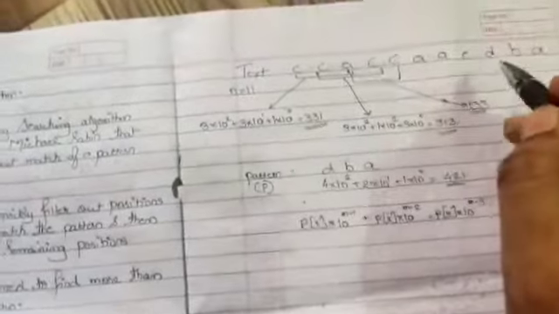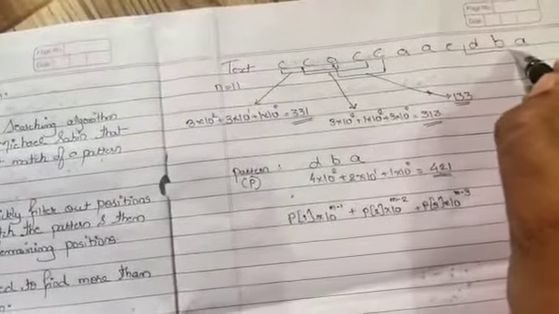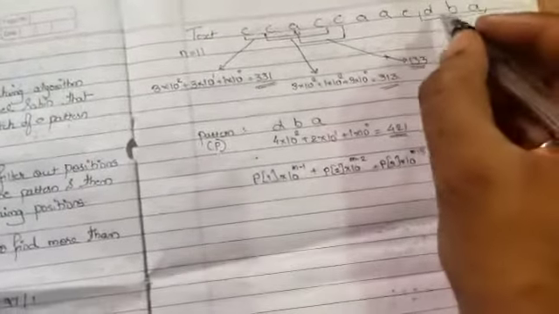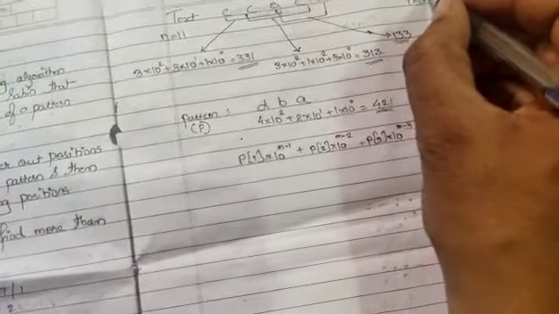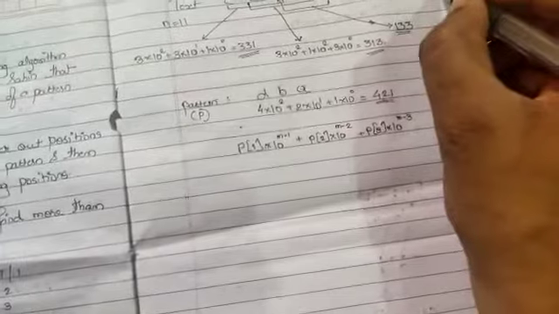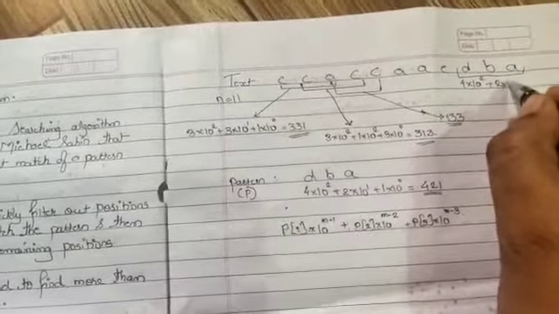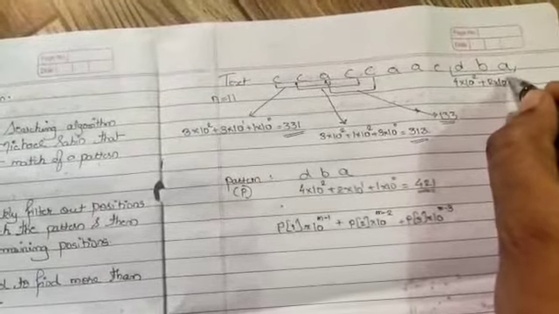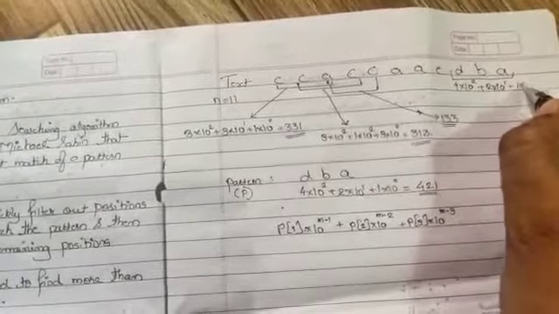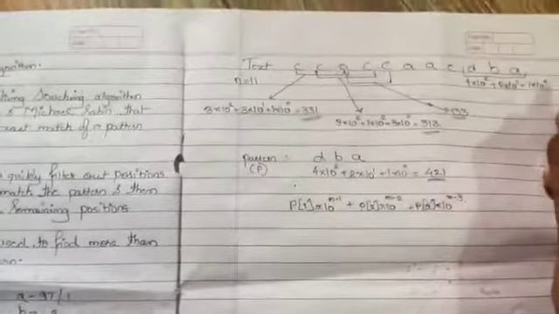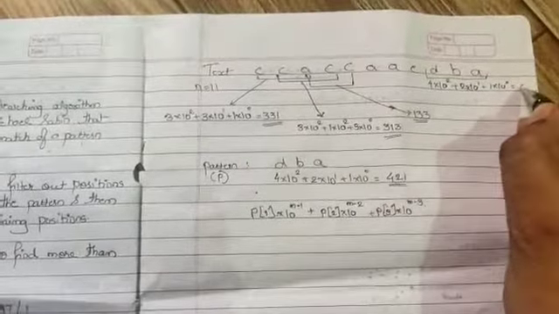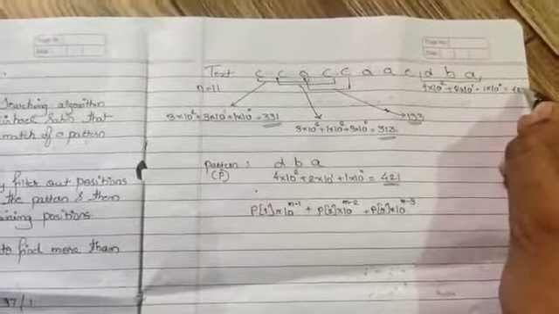If I consider the next, that is DBA: for D the value is 4 into 10 raised to 2, plus for B, 2 into 10 raised to 1, and for A, 10 raised to 0. The hash code we achieve is 421.